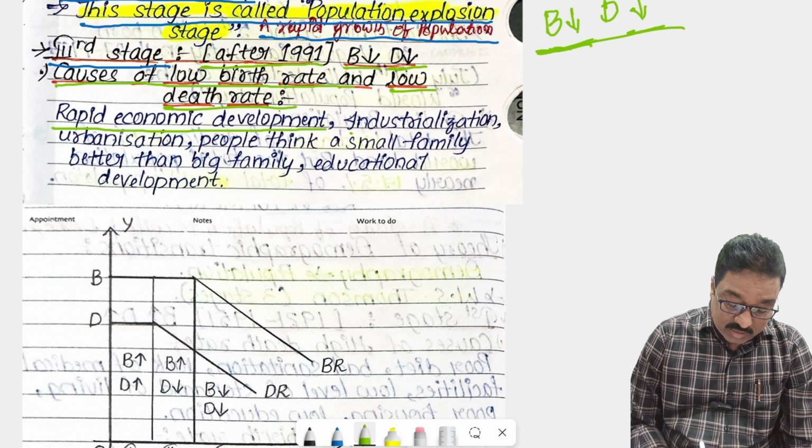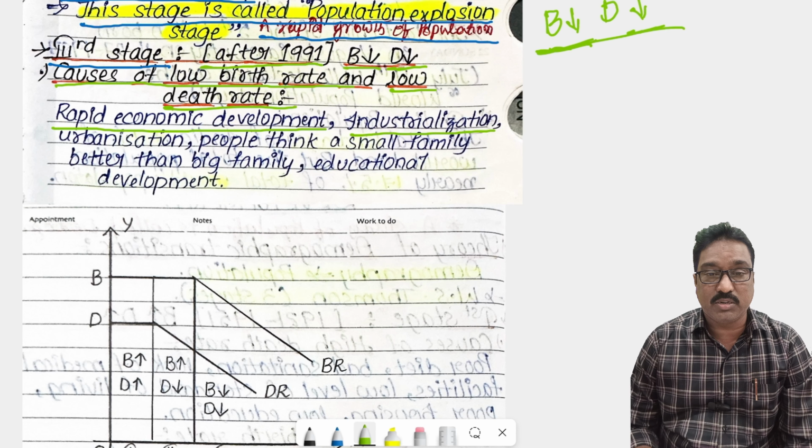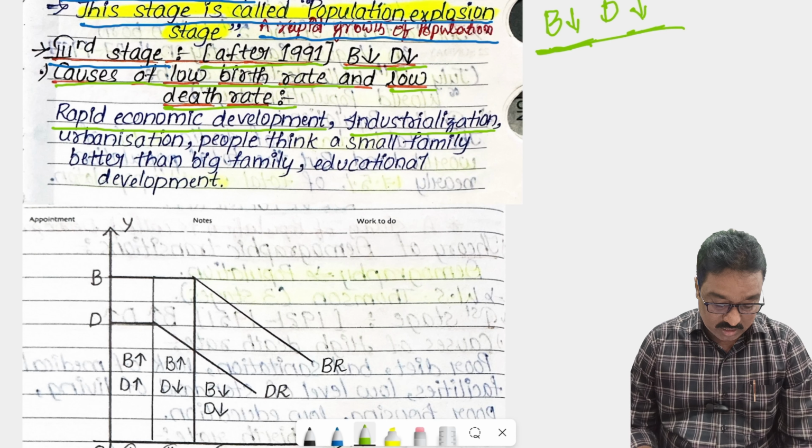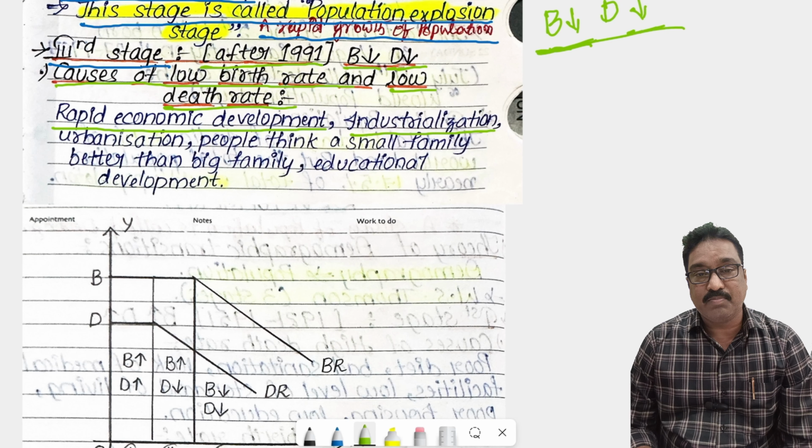Another main reason is industrialization. After 1991, a number of industries started in our India, and different MNC companies also started. Due to that, rural people migrate to the urban areas. Rural people are the main cause of increasing population in our India.